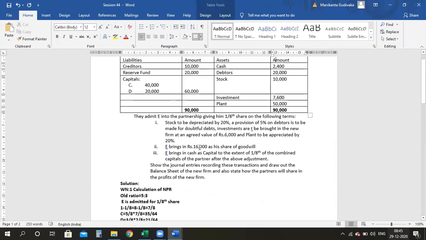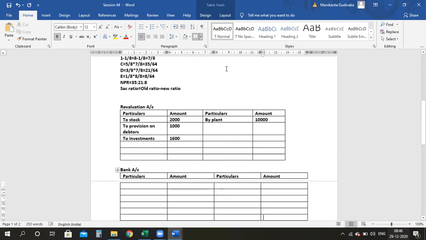E is to bring in his share of goodwill, which is worth 16,000. So whenever a new partner is bringing in the share of goodwill, it will be cash account debit to new partner's capital account. But before that, look into the opening balance of cash, 2,400. Start by that. To balance brought down. The amount you have is 2,400. Now to E's capital account.